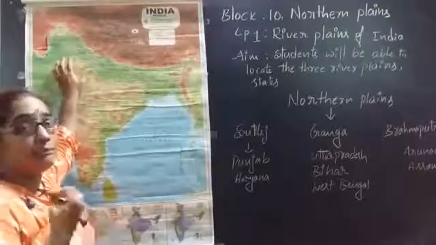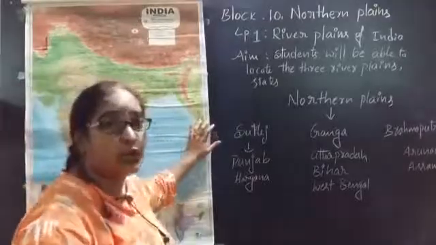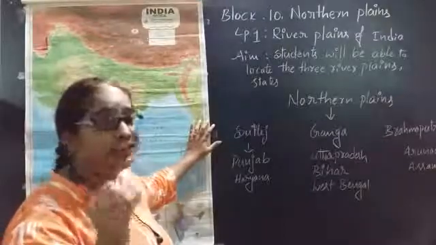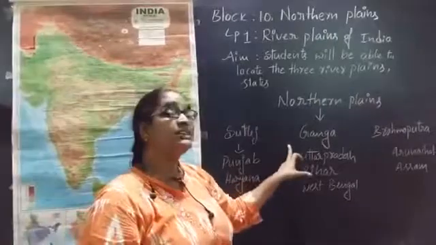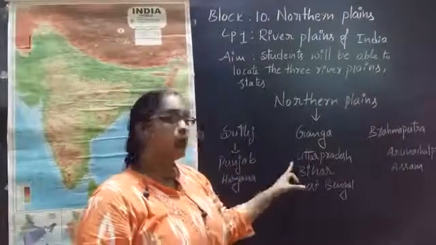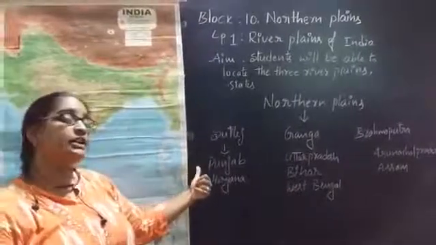Because of the main rivers, and those areas are known by the rivers' names as river basins. First we discussed the middle basin, the Ganga basin. Which places come under the Ganga basin? Uttar Pradesh, Bihar, West Bengal. And the Sutlej basin comes under which part?